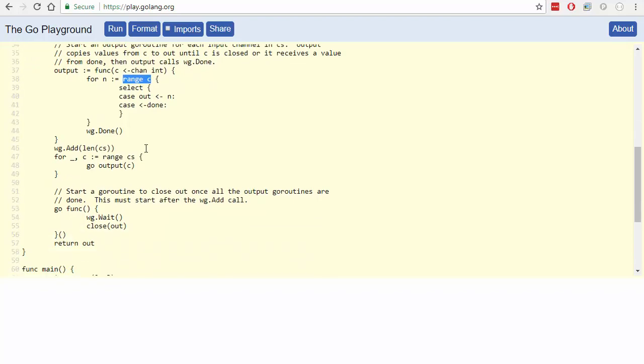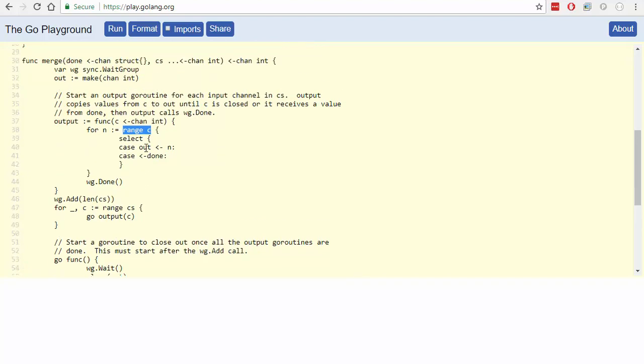Okay, let's have a look here. Start an output Go routine for each input channel in CS. Output copies values from C to out until C is closed, or it receives a value from done. And then it calls workgroup done.